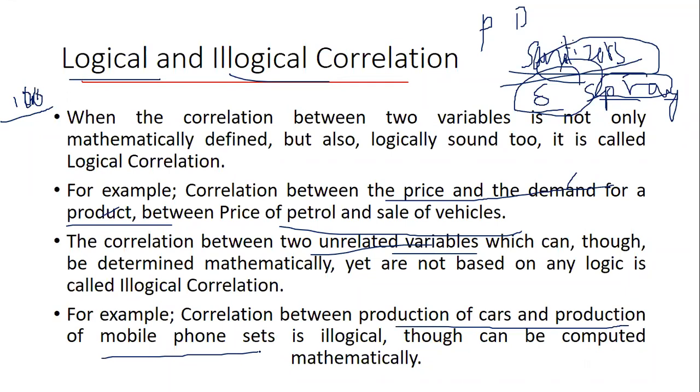Can you compare them in any way? It doesn't sound logical. You can get the number of cars data, and you'll also get the number of mobile phone sets being produced, but can you logically compare both of them? It's not possible. Correct. Now, can you compare the syllabus of, let's say, first standard with the syllabus of 10th standard?